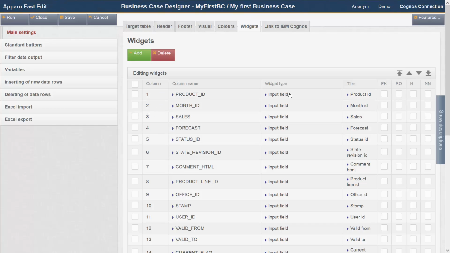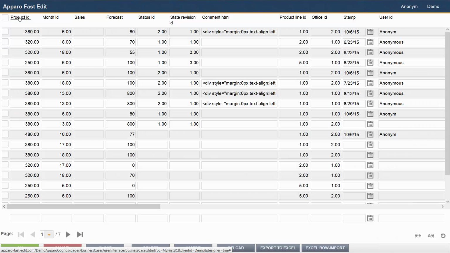When you create a business case, FastEdit automatically creates widgets of type input field for all columns of the underlying database table. Before we start the business case, we still need to define one or more primary keys. These keys can be different from the primary keys of the underlying database table. Having started the business case, we can theoretically begin with the change of data, although it will be difficult for users to imagine something reasonable under the status ID equals 2 or product ID equals 380.